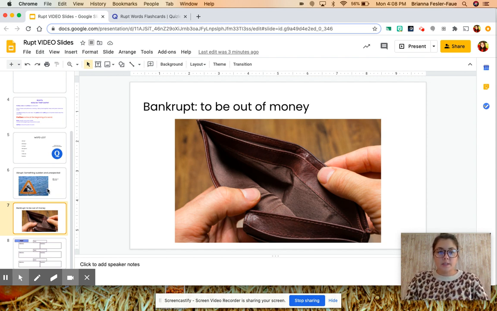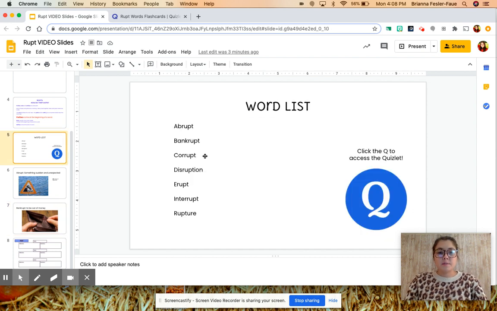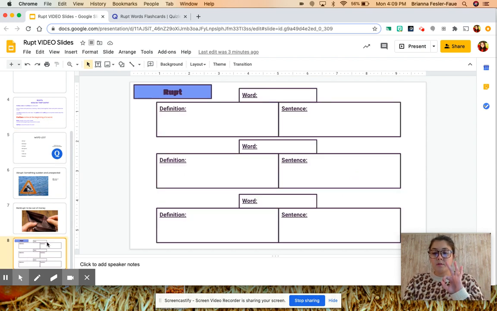So what you are going to do is from the word list, you won't be using abrupt and you won't be using bankrupt. You're going to choose from corrupt, disruption, erupt, interrupt, and rupture. And you are going to pick 3 of those words, and you're going to write the words here. So you could write corrupt here, disruption. You're going to write the words at the top. You're going to use Quizlet to find the definition of each word. I'm not making you go and look for it. You have it right there in Quizlet.